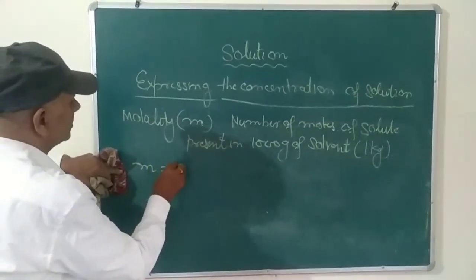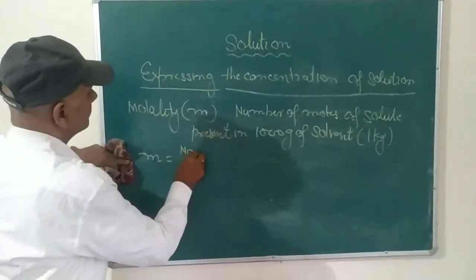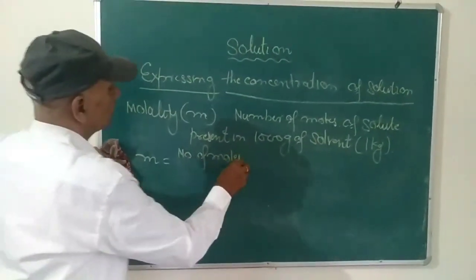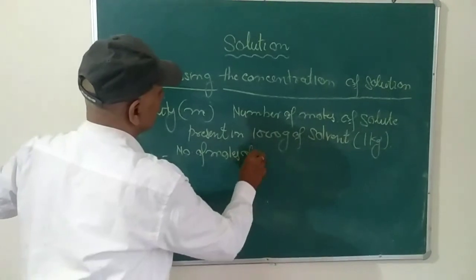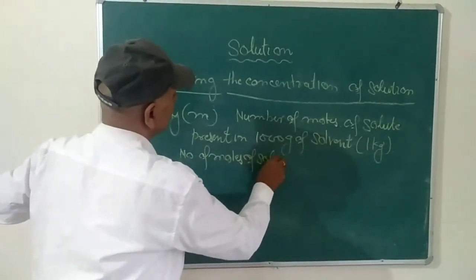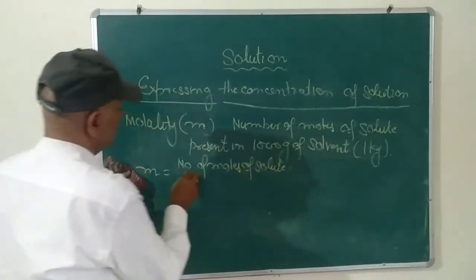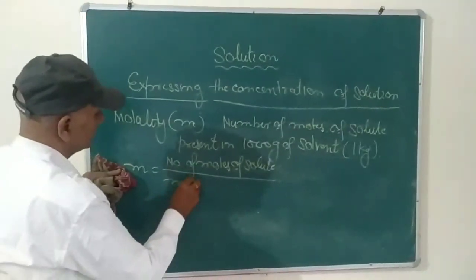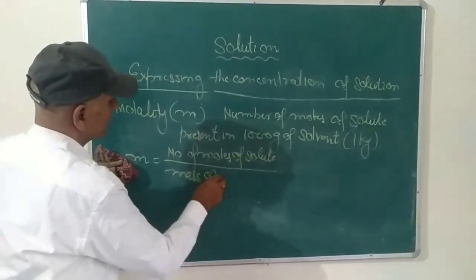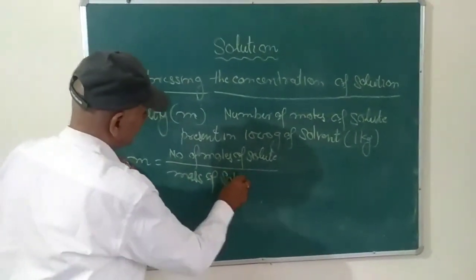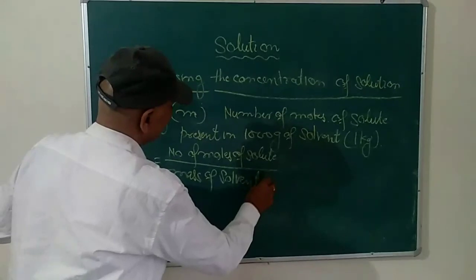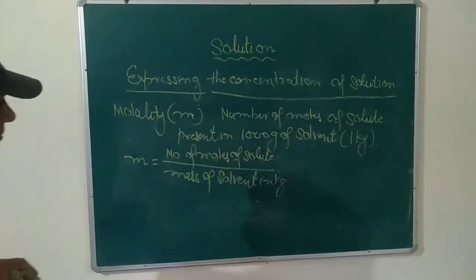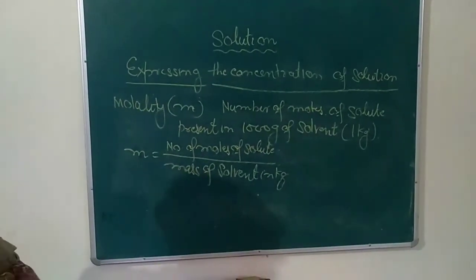The m is equal to the number of moles of the solute dissolved divided by the mass of solvent in kilogram, per kilogram.